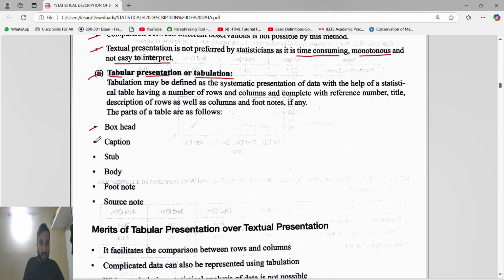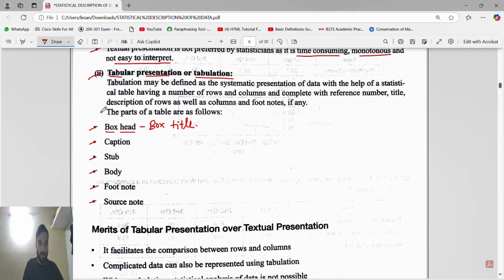See this box: head, caption, stub, body, footnote, source. If they ask for the box title, the title of the box or the main heading of the box, that is nothing but what we write in the box head. They will ask where we will write the title of the box. So we will write the box title in the box head.